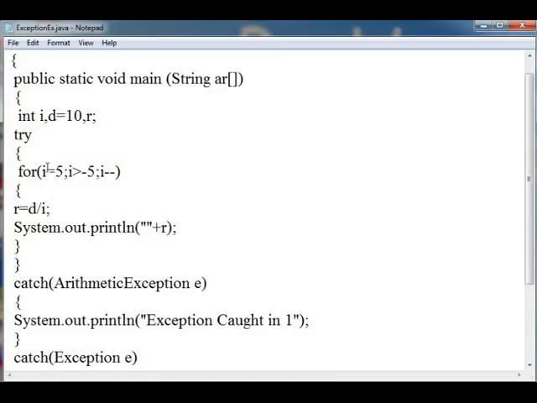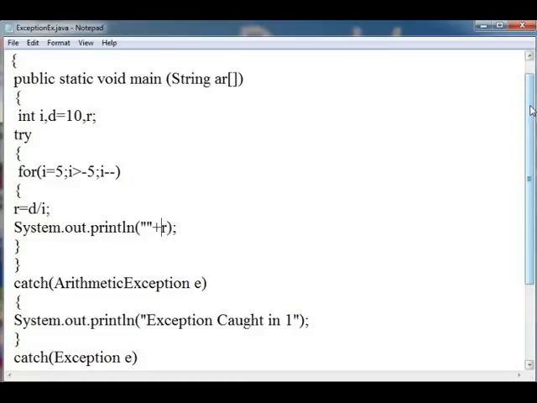In the loop I am initializing the value of i with 5 and running the loop till the value of i is greater than -5, and decrementing the value of i in every iteration. Then performing this statement, divide d by i. I have put this statement in the try block as when d will be divided by 0, when the value of i becomes 0, it will throw exception, and then just writing the value of r.